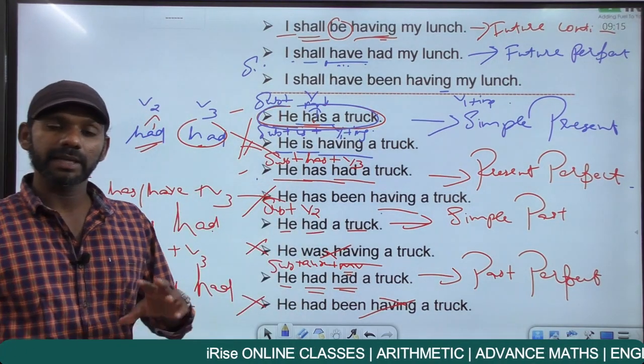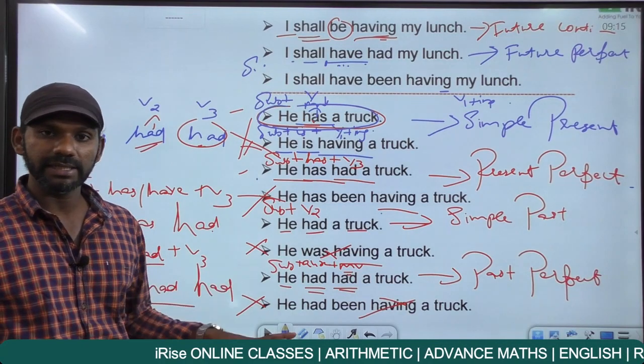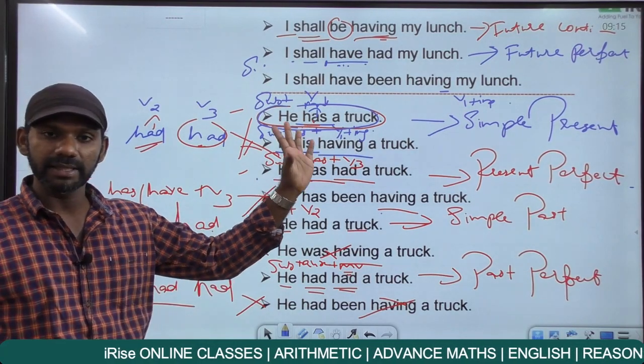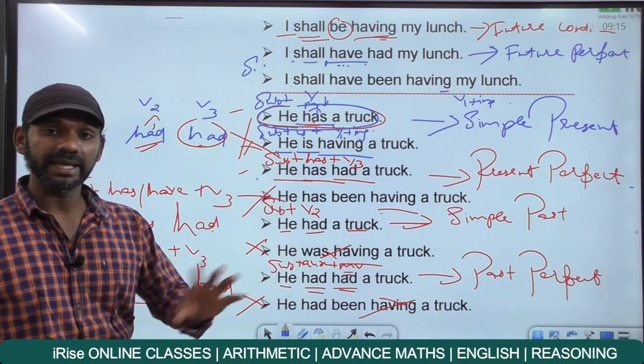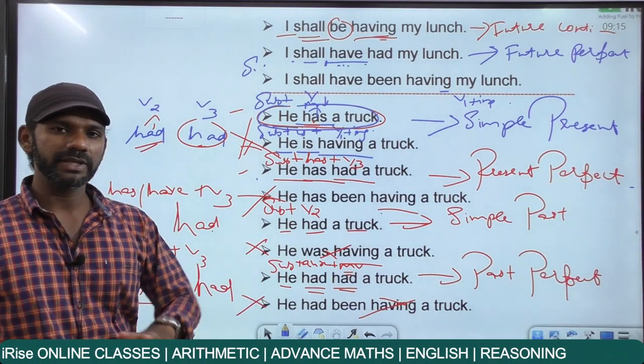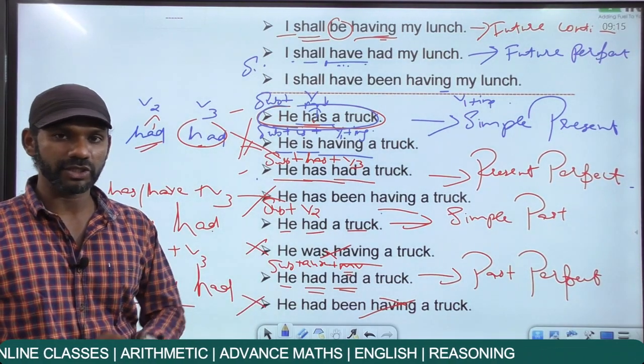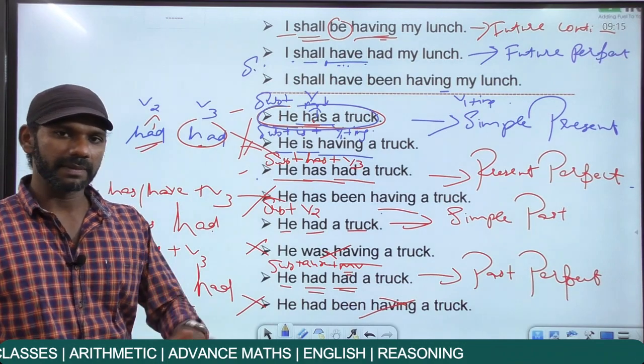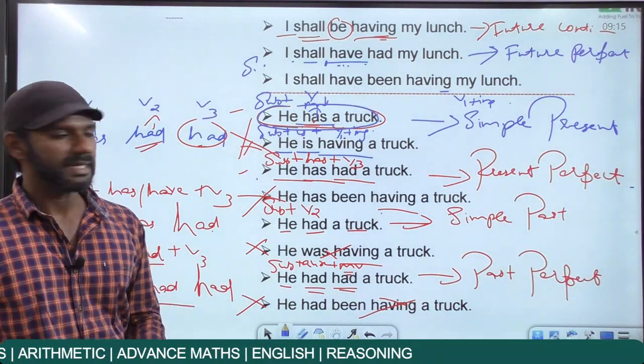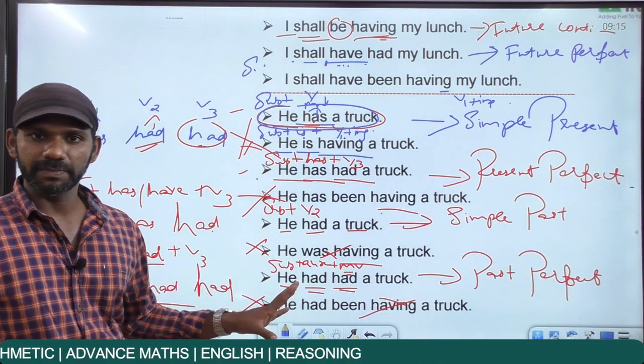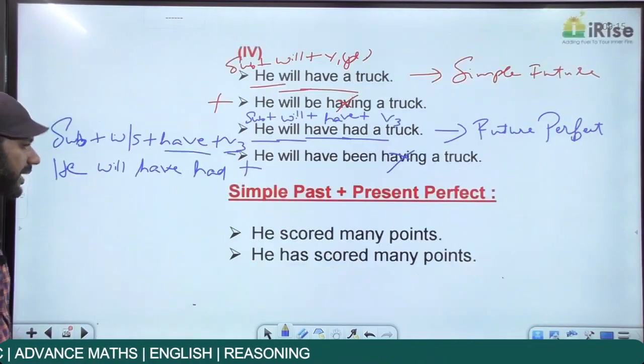So, continuous and perfect continuous categories of the three tenses are not possible with this sentence because those categories don't make any sense here. The option that we go for must be correct in terms of both structure and usage. Must be grammatically correct, must make sense. So, this is all about the structure part. With this, the structure part is done.